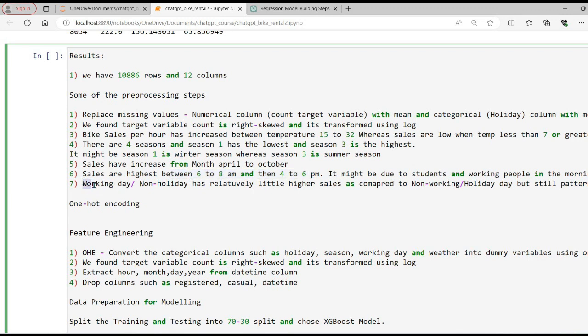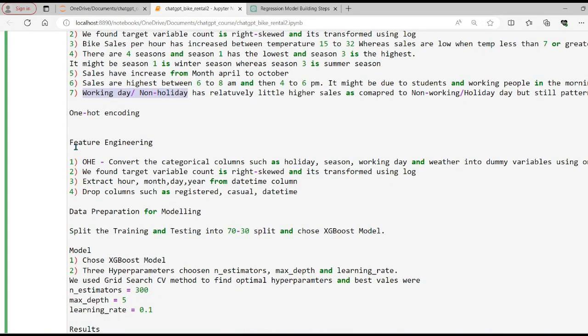And the last thing we saw is that working days and non-holidays have relatively slightly higher sales compared to non-working days and holidays, but the pattern was not very conclusive. There is a slight increase in sales for working days and non-holiday days, but it's not something we can confidently say makes a lot of sense, so we didn't find any conclusion on that.